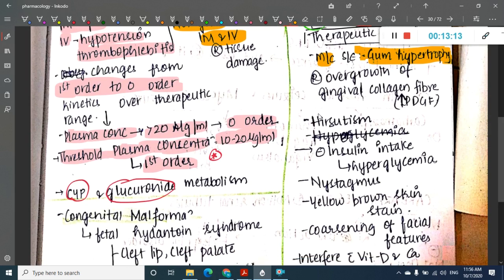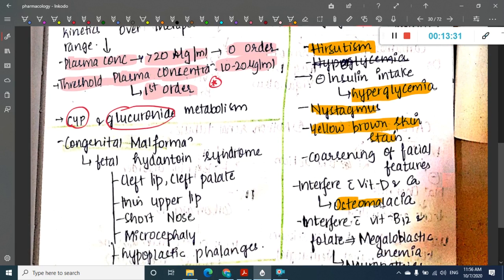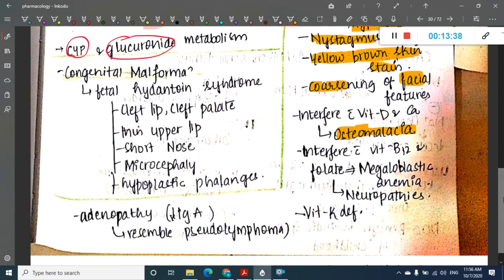It can also cause hirsutism. It will inhibit the insulin intake and thus it causes hyperglycemia. This phenytoin also causes nystagmus and yellow brown skin staining. It interferes with vitamin D and calcium, leading to osteomalacia, and it has coarsening of facial features. Coarse facial features are also seen. It also interferes with vitamin B12 and folate, resulting in megaloblastic anemia and neuropathies. It also causes vitamin K deficiencies.